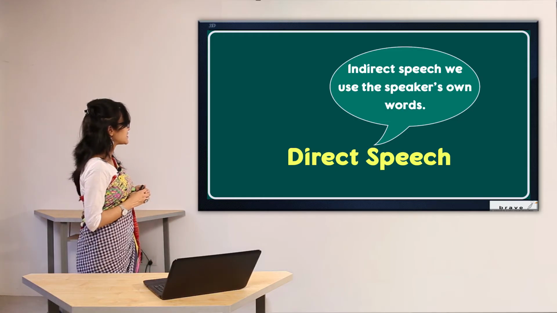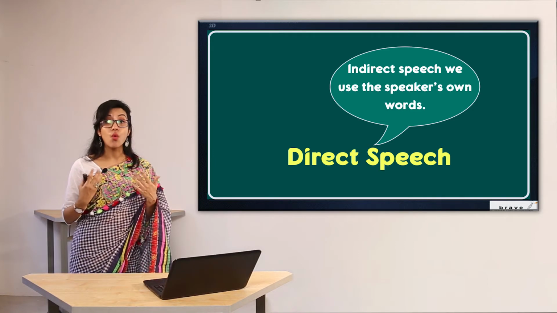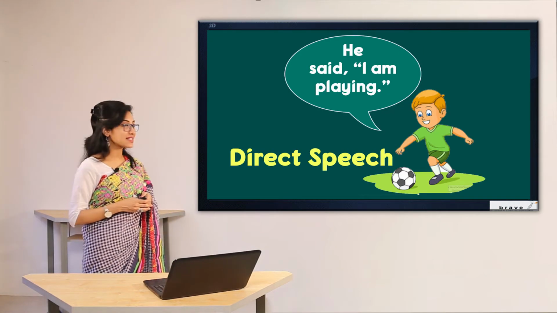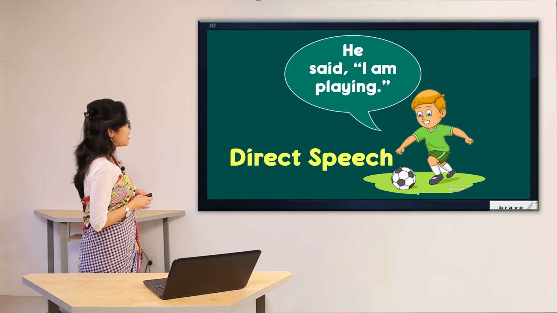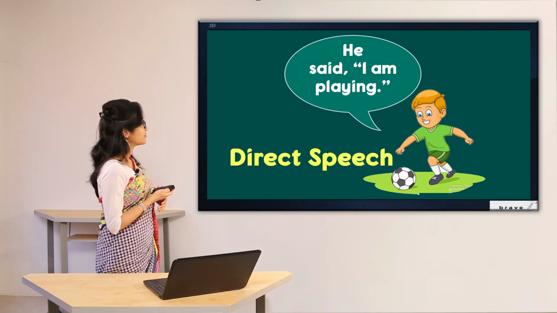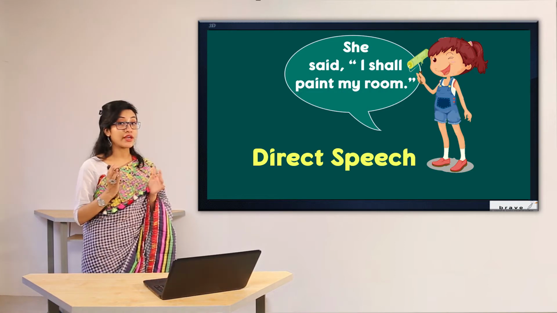In direct speech we use the speaker's own words. For example, look at the sentences. He said, "I am playing." She said, "I shall paint my room."